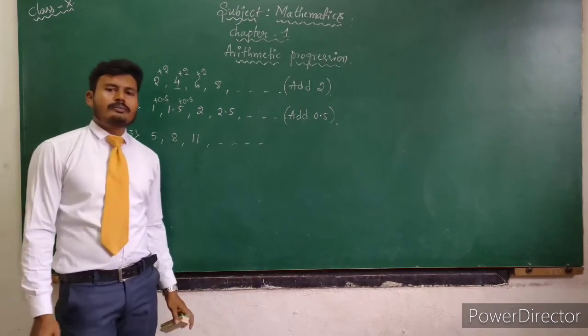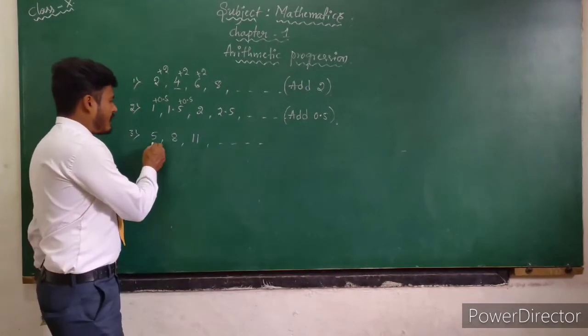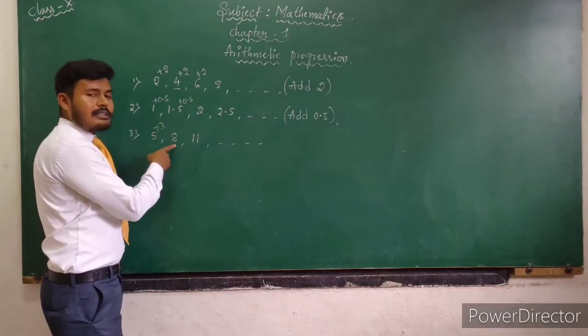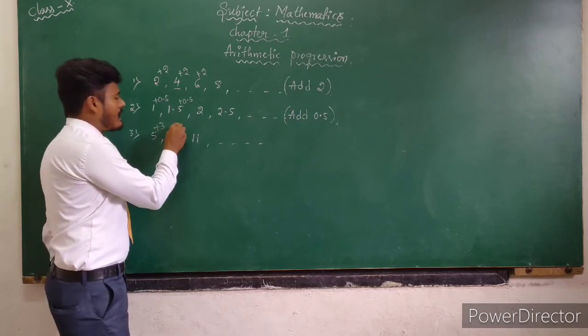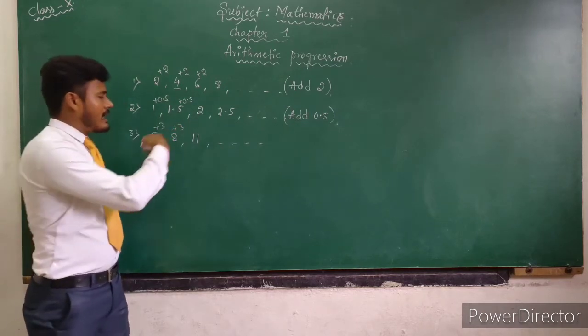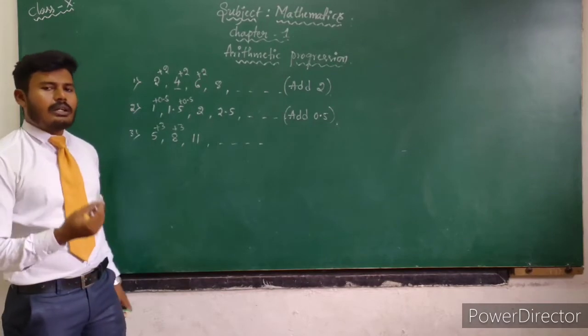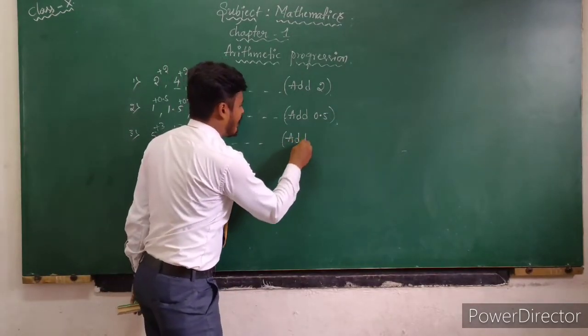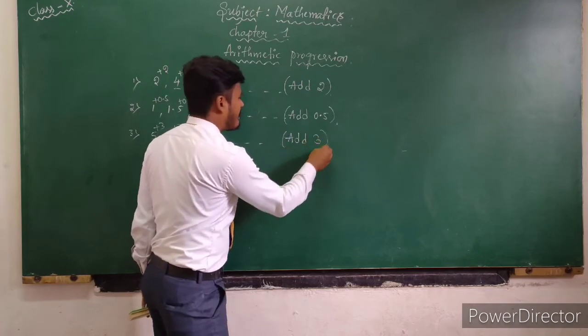Then coming to the third one, 5. If we add 3 to the first term, we get the second term. If you add 3 to the second term, you will get the third term and so on. So here the rule is addition of 3.